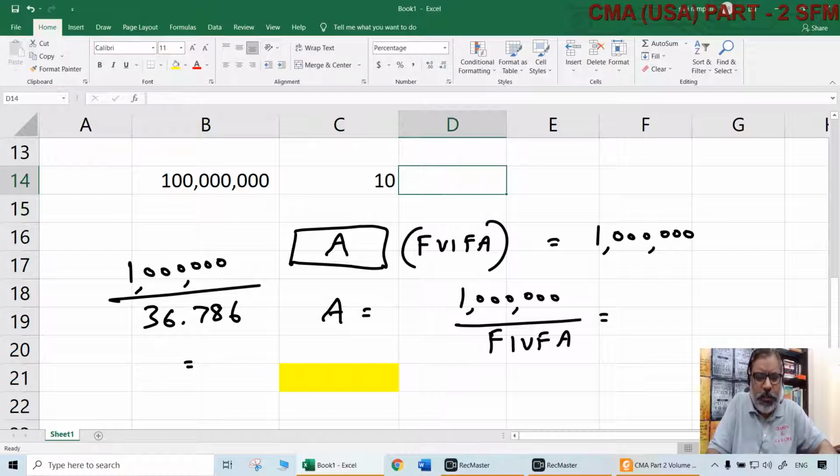Interest here is not the bond interest. Interest here is about the amount the company has to set aside and invest elsewhere so that it will get $100 million at the end of 10 years, so that it can pay the bondholders the principal amount. The amount of interest the company pays to bondholders is a separate topic, which the company will pay from its profits, whether it has profits or not. That's a different story. But in order to have $100 million suddenly after 10 years, is it easy?